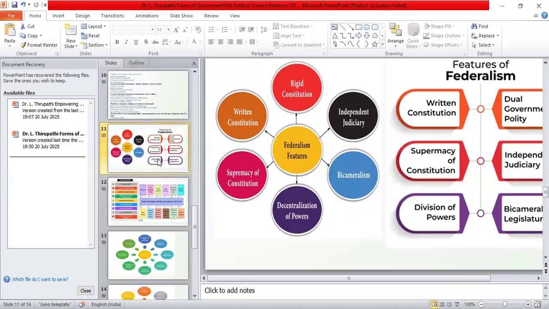And we have to remember the constitutional rigidity, the written constitution, independence of the judiciary, supremacy of the constitution, and distribution of powers or division of powers, and bicameralism. These are some of the essential features of the federal form of government.